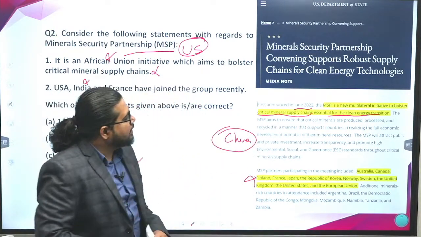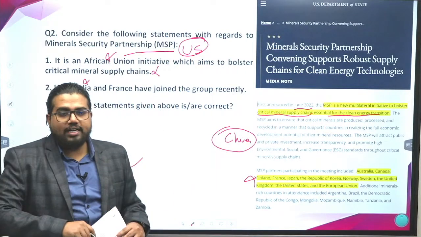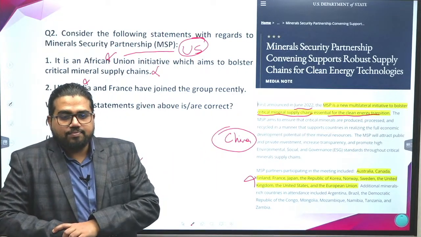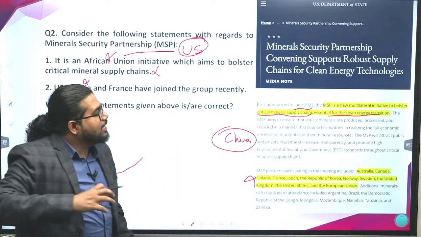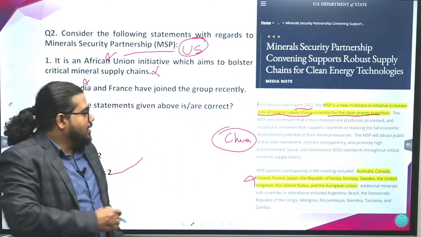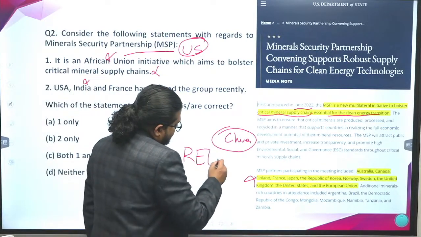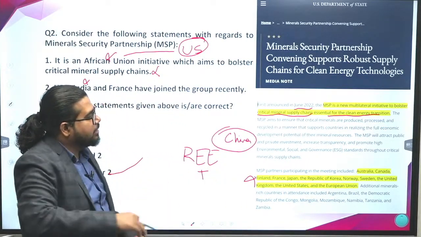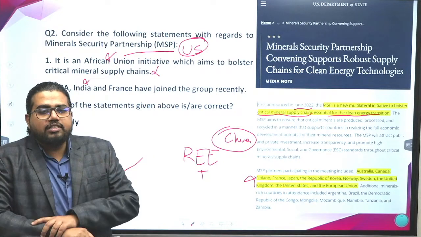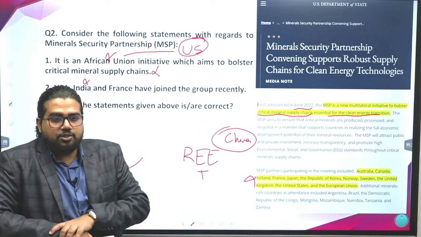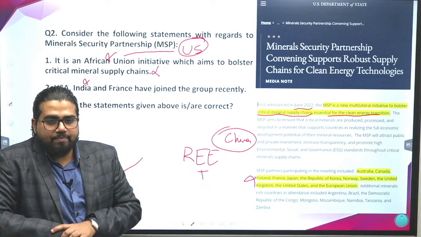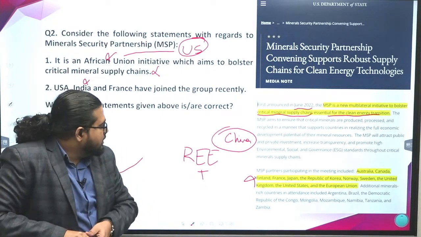What are these critical minerals? What exactly are critical minerals? There is no exact definition of what all constitutes it. Rare earth elements plus some other important elements like lithium, which are becoming a very important part of the supply chain for the transition to clean energy. Okay. So what are these rare earth elements?